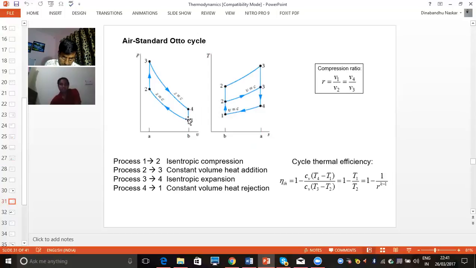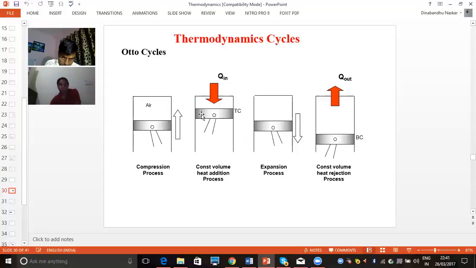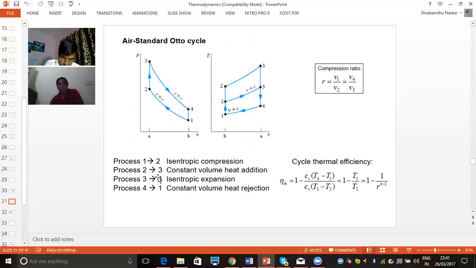You can see this is the 1-2 process. That means we are going from 1 to 2, as you saw in the previous slide. Compression is happening here. The same thing I represented in the PV diagram. In the PV diagram, 1 to 2 represents the compression. You can see here this is the volume, higher volume, and we are getting to the lower volume, moving from higher volume to lower volume, point B to A. That means compression is happening, and this compression is an isentropic process. So this is process 1 to 2, isentropic compression.